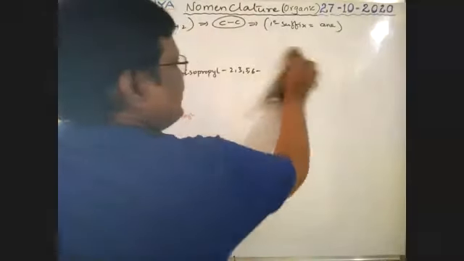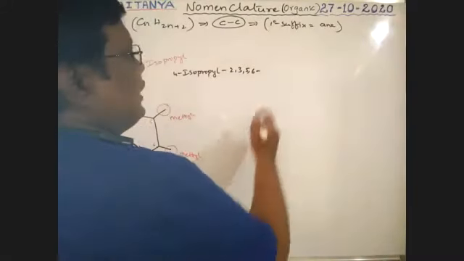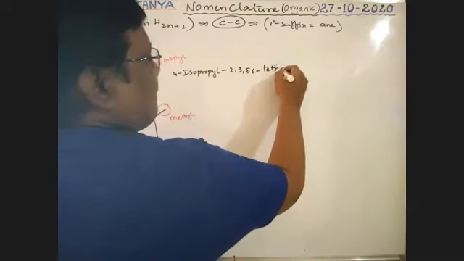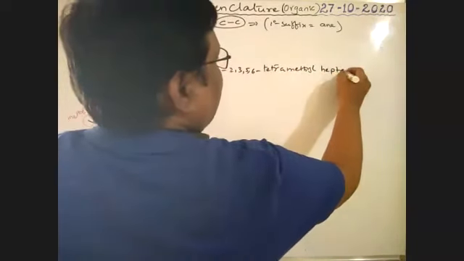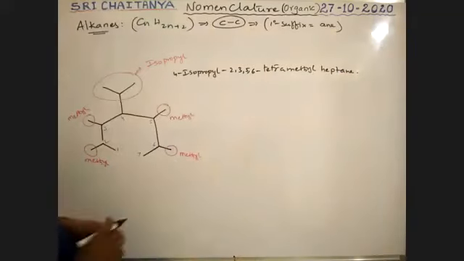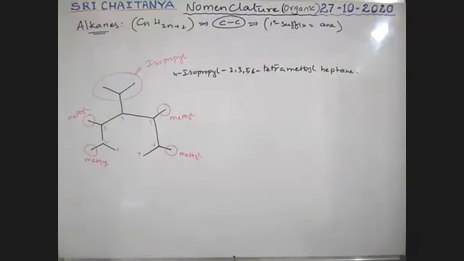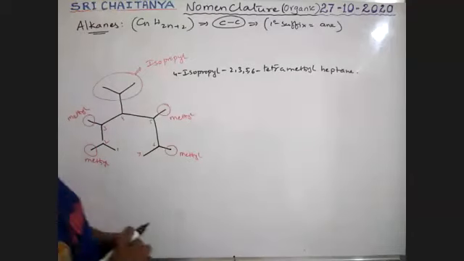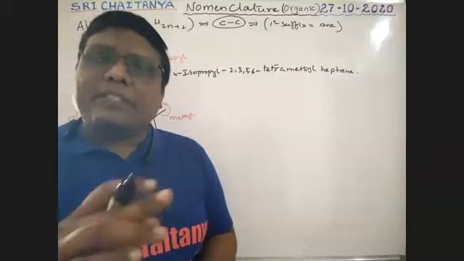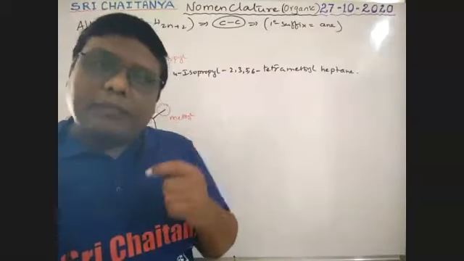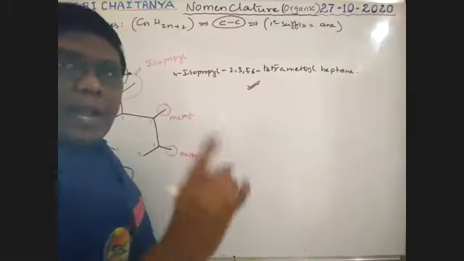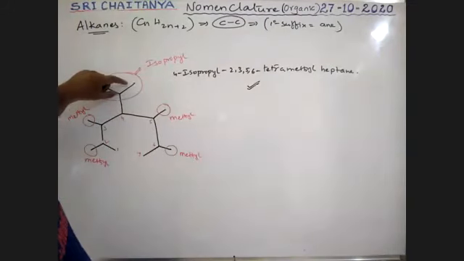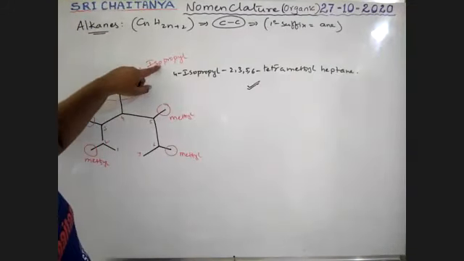2, 3, 5, 6 tetramethyl heptane is the name. 4-isopropyl-2,3,5,6-tetramethyl heptane is one of the ways to write the name. So listen boys, this is correct. This is accepted. At the same time, I am representing this not as isopropyl.